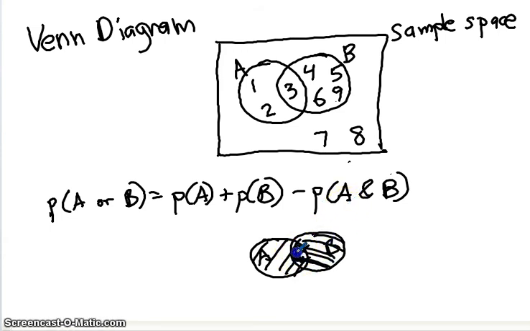Well, you notice this middle area here, I counted that twice. Can't do that. So I'm going to have to subtract the A and B. I don't know how I'm going to do that here. But anyway, I counted this twice. So I would have to erase one of the A and B in order to get exactly what's in either A or B, but not both.